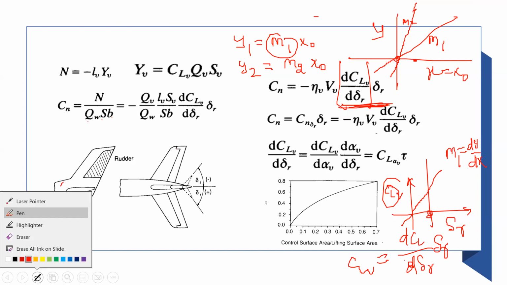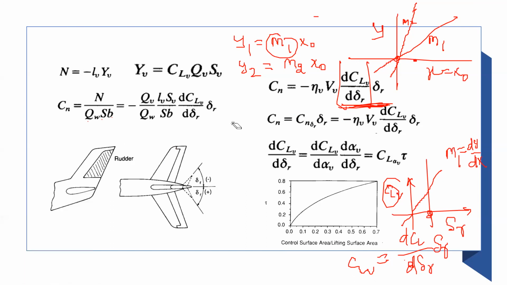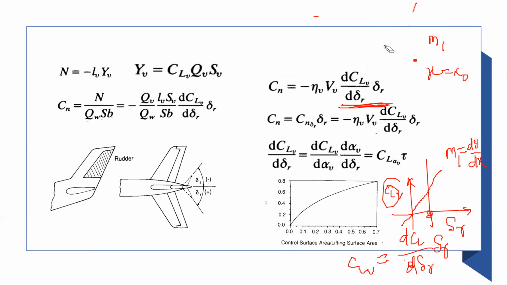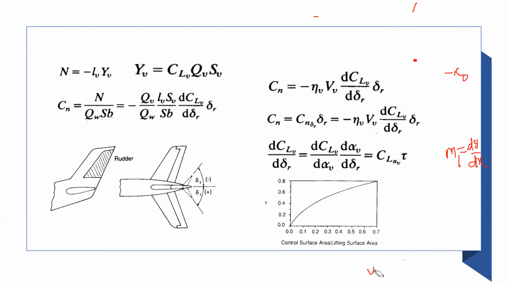So in theory, we are saying that, okay, we describe this quantity in this manner, CLV. And why do we do that? Because we are going to change delta R. So we want to quantify the effect of that. So when delta R changes, how much does CLV change? We need to find that derivative. So we express it deliberately in terms of the derivative here. So now I think it's clear why CLV is written like this. So this expression is also clear.